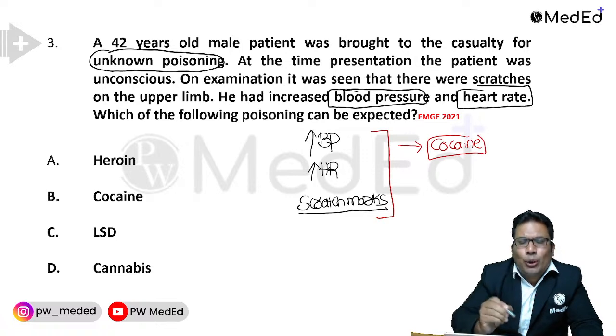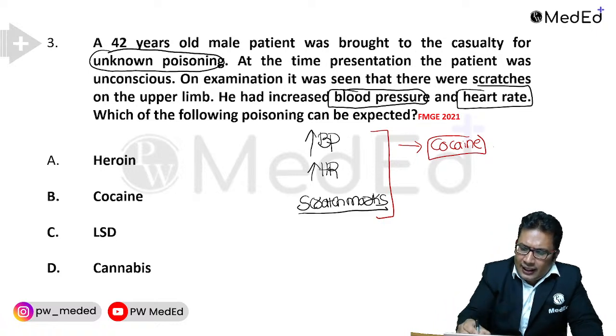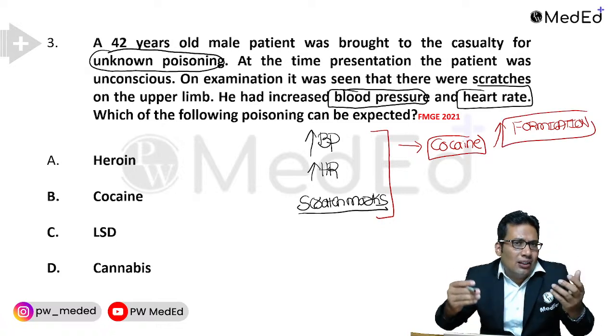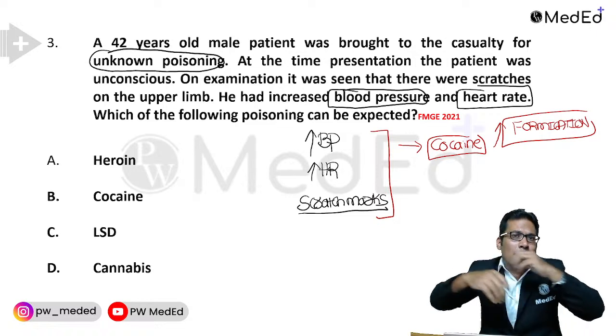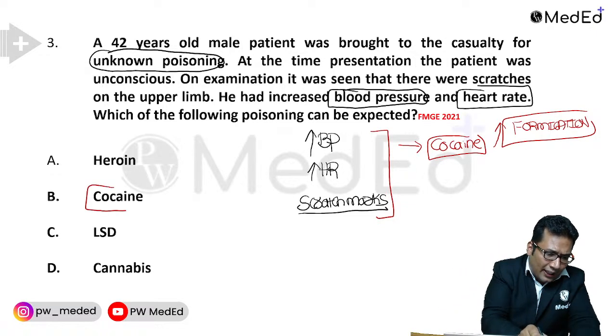In cocaine poison, cocaine is a deliriant. In cocaine poison, you will see tactile hallucination, that is known as formication. The patient feels that insects are crawling under his skin and there will be scratch marks over the body. So the correct answer for this question is cocaine.